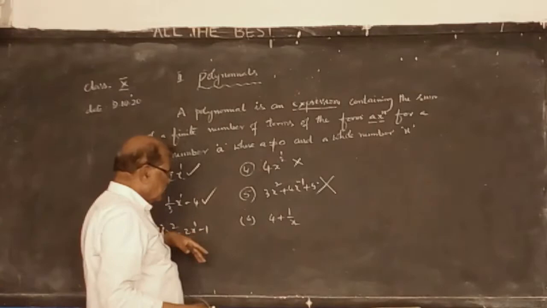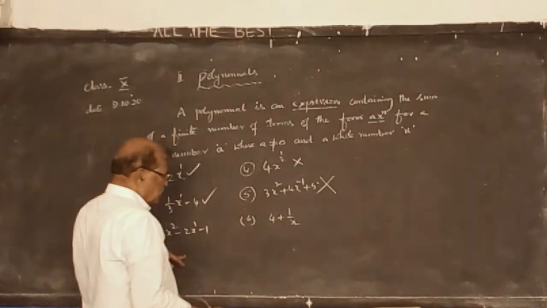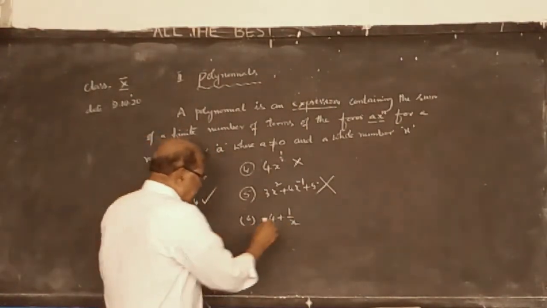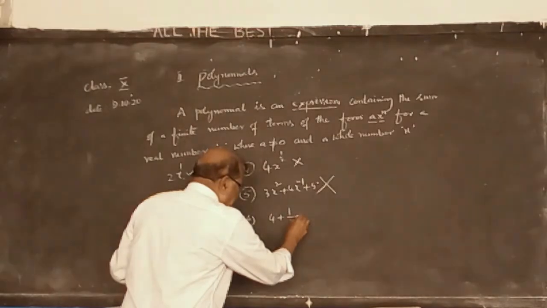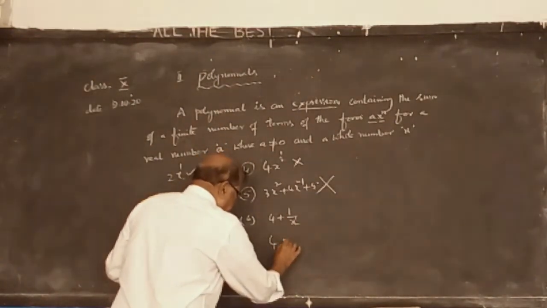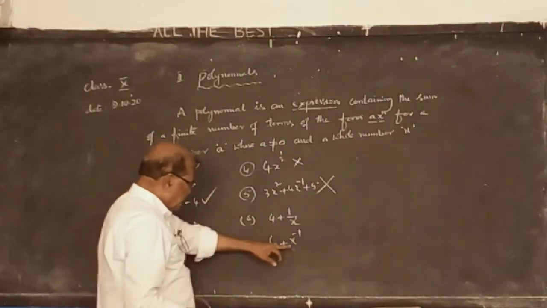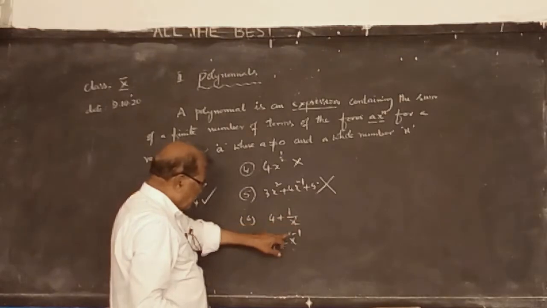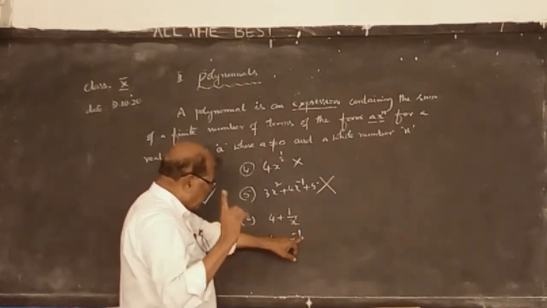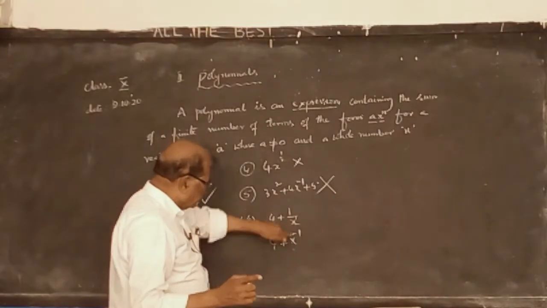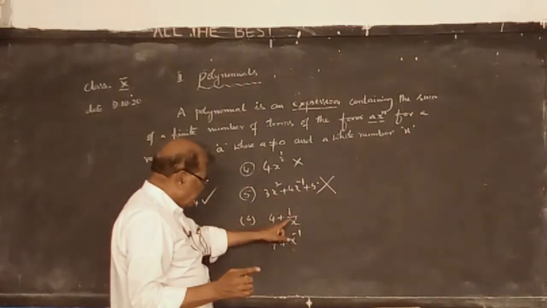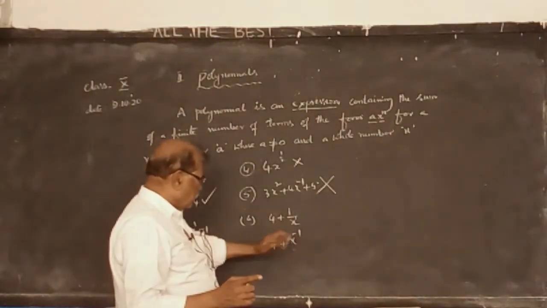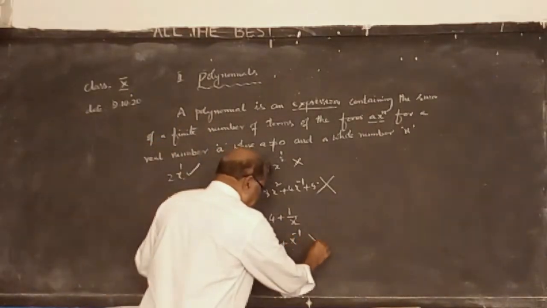Here you take this one. 4 plus 1 by x. So 4 is okay, a constant. In 1 by x, the power is actually 1, but it should not be written like this. It should be written as x to the power of minus 1. Here the power is minus 1. There is a formula: 1 by x to the power of m is equal to x to the power of minus m. So when you bring it to the numerator position, it must change its sign. The power 1 changes into minus 1. So 4 plus x to the power of minus 1 is also not a polynomial.